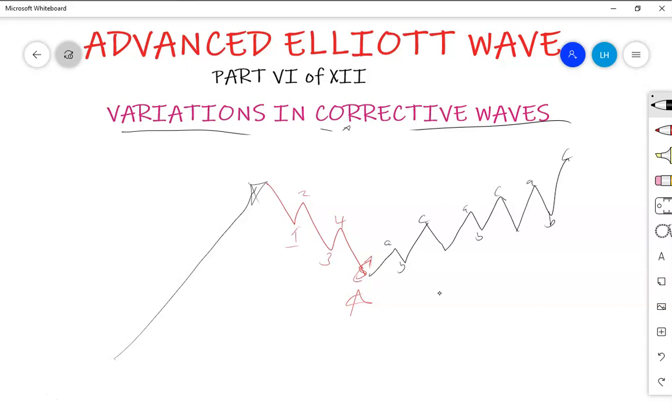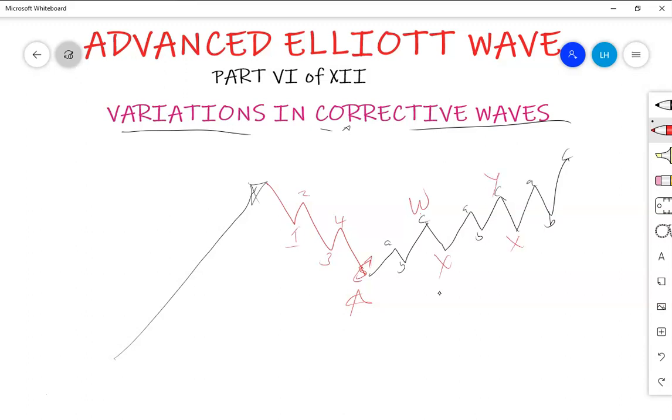Now to complete the labeling, we will have an ABC. In any way, here we have combinations. So this ABC is W. Then X, Y up to this structure.